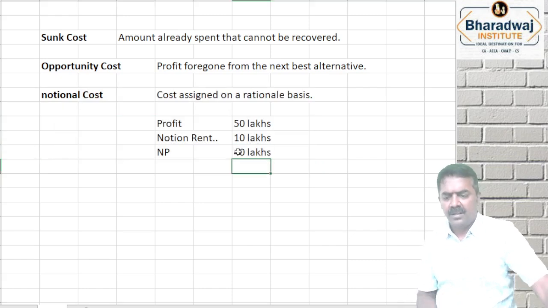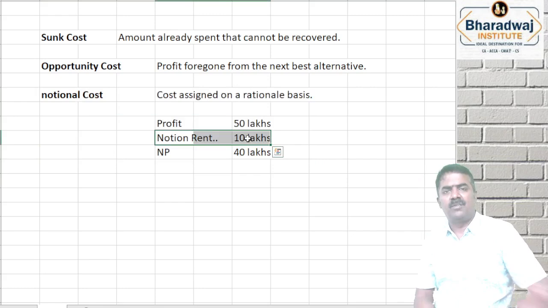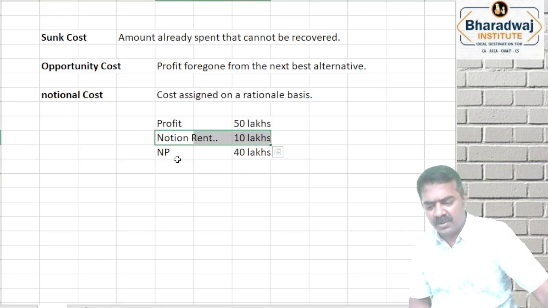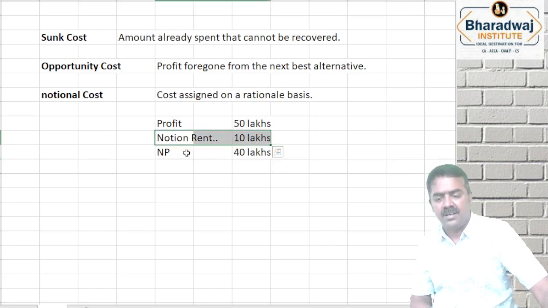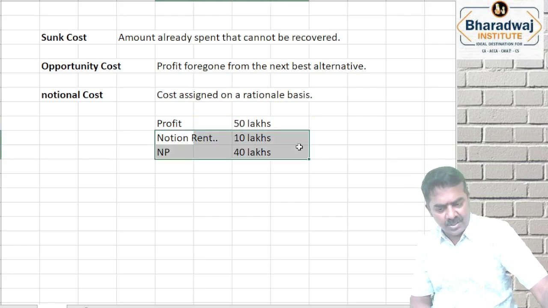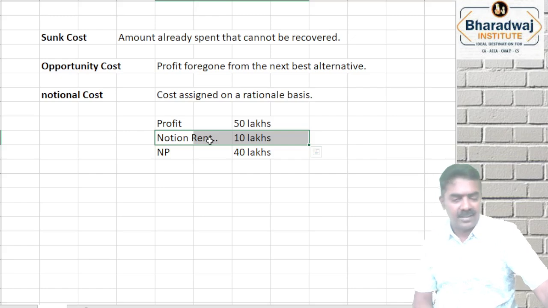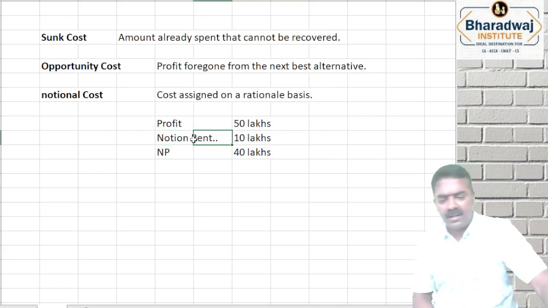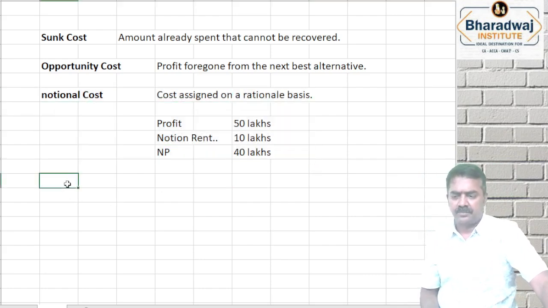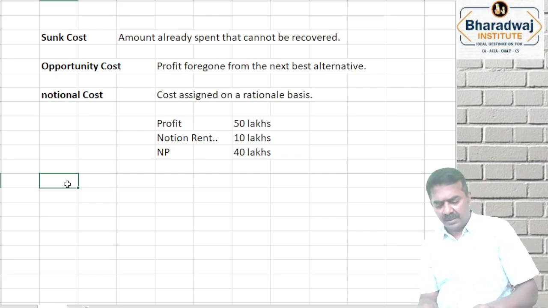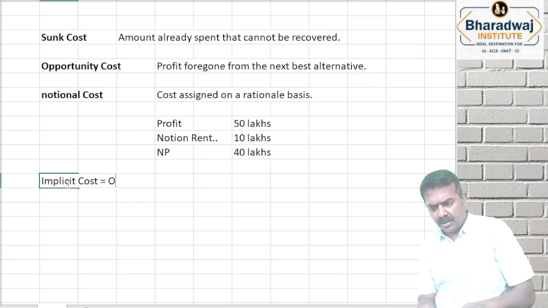That is, if I had rented a building and done business instead of using my own building, what would my net profit be? It would be only 40 lakhs. So profit is not 50 lakhs. After charging the rent, net profit is what? 40 lakhs. This charge I'm not paying to anyone. The rent I'm not paying to anyone. I'm assigning on a reasonable basis. That is called as notional cost. Okay, simple. These are called as implicit cost. Implicit cost includes opportunity cost.